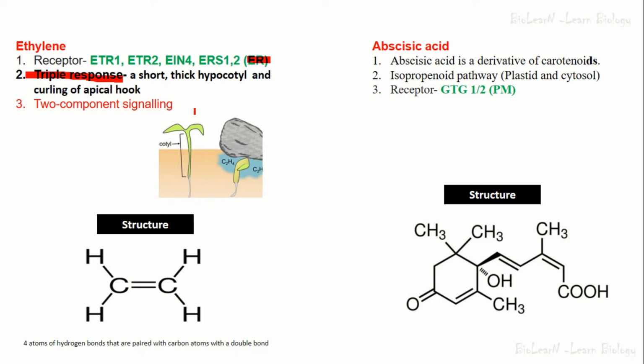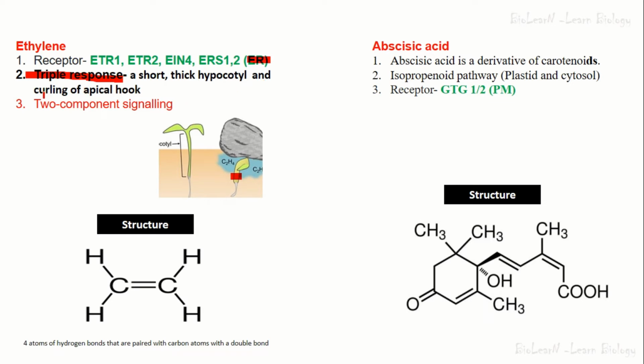There are three specific symptoms or three specific signs you can see during the triple response. That's why it is known as triple response. A short hypocotyl. So this is a plant without ethylene, and this one represents ethylene. In the presence of ethylene, you can see three signs. One is short hypocotyl. The length of the hypocotyl is not that long in the ethylene responsive plant. Second one is thick hypocotyl. Here you can see the hypocotyl is very thin, but here the hypocotyl is thick.